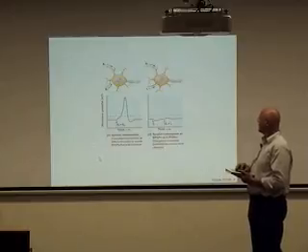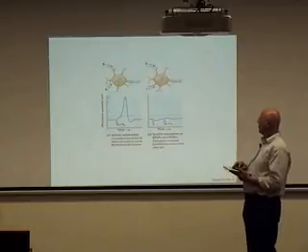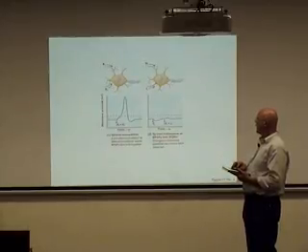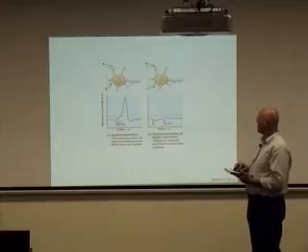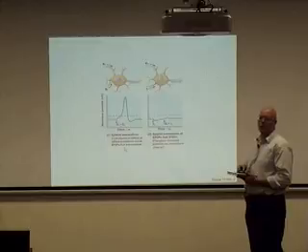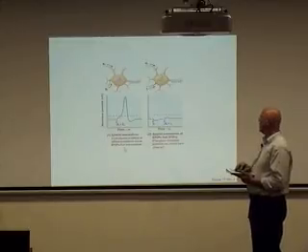In this case, we have spatial summation. We have one EPSP here on the neuron, and we have another EPSP here on the neuron, and those two EPSPs together in different parts of the neuron add up to get an action potential. So here we have spatial summation. We have two EPSPs arriving from two different parts of the neuron. They add up together to create the action potential.